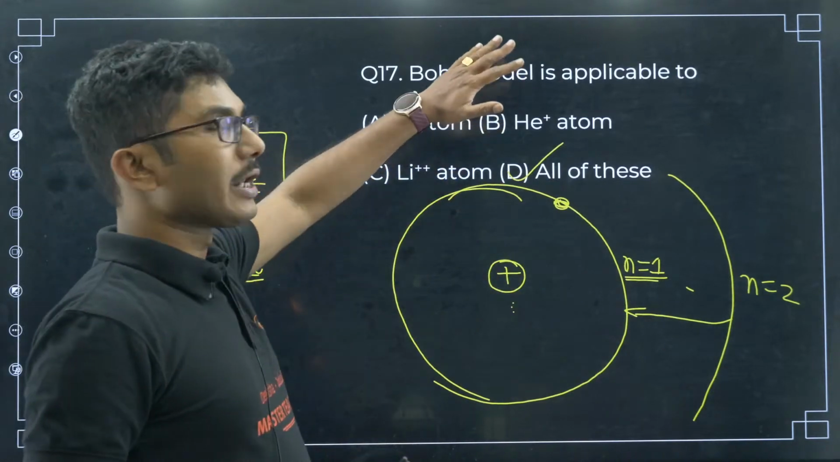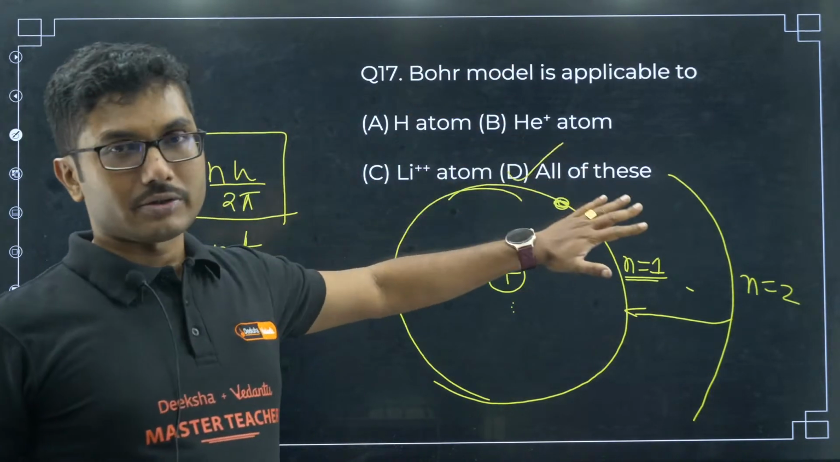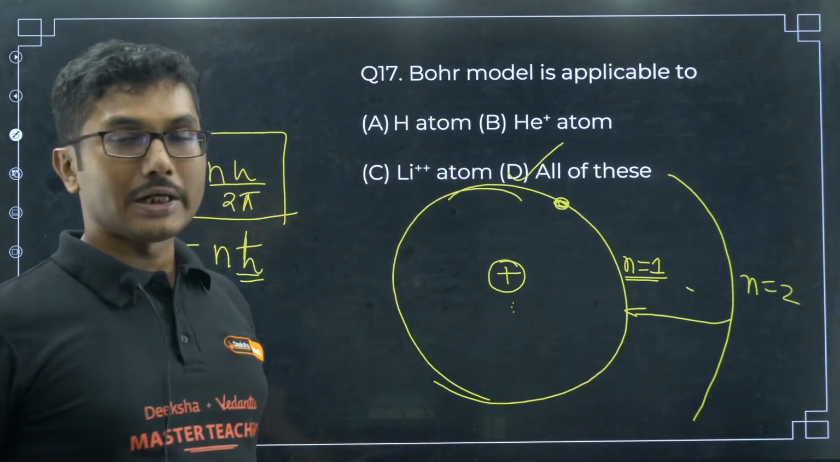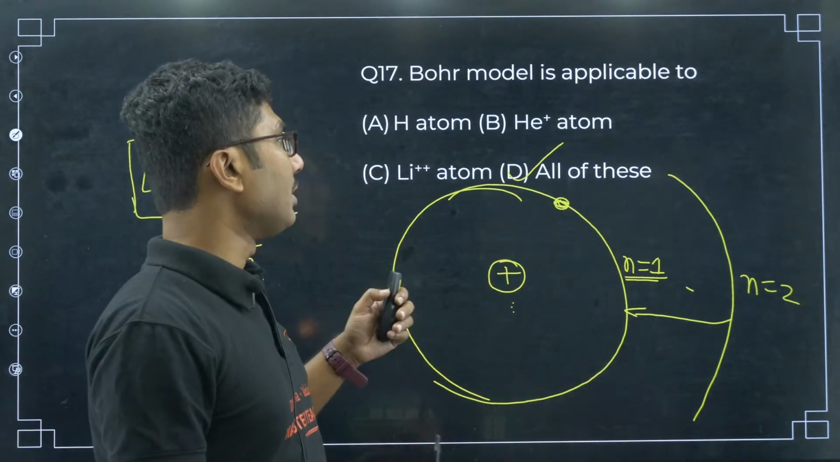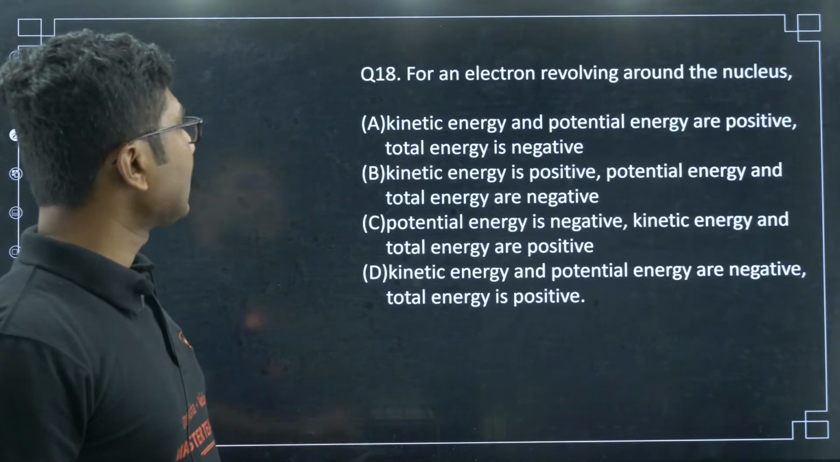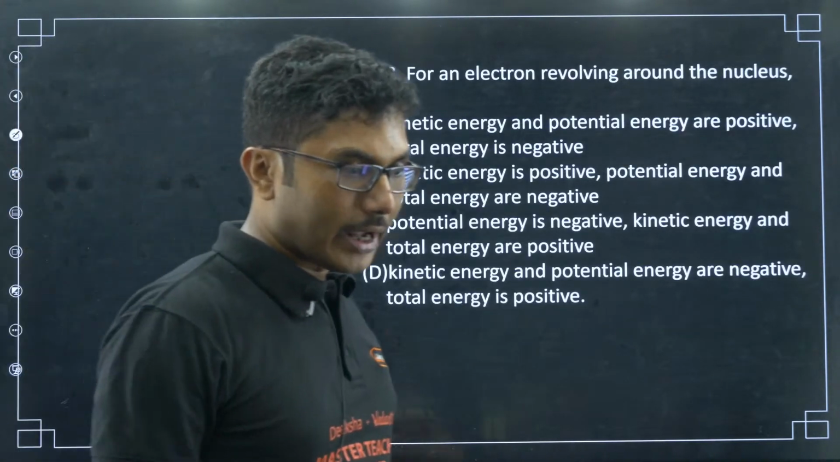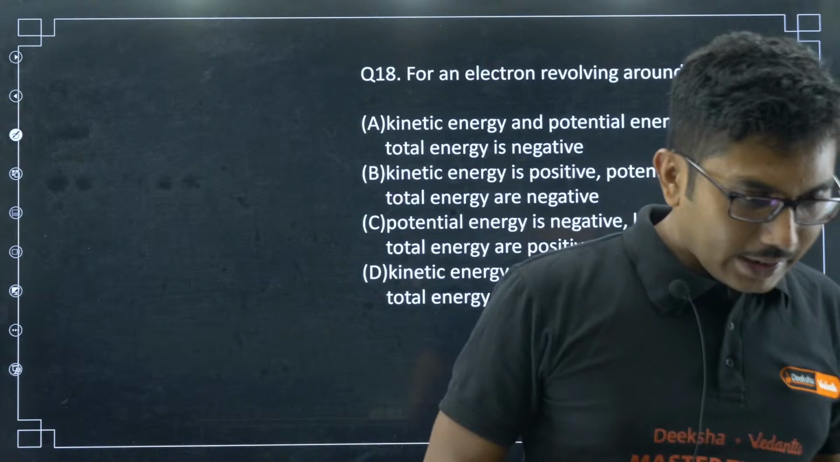Basically, the Bohr model is applicable only for one-electron systems. All the three are one-electron systems. That is why the Bohr atomic model is applicable to all of these. Okay. Now next question. So I hope your query is cleared, Srinivas, right?